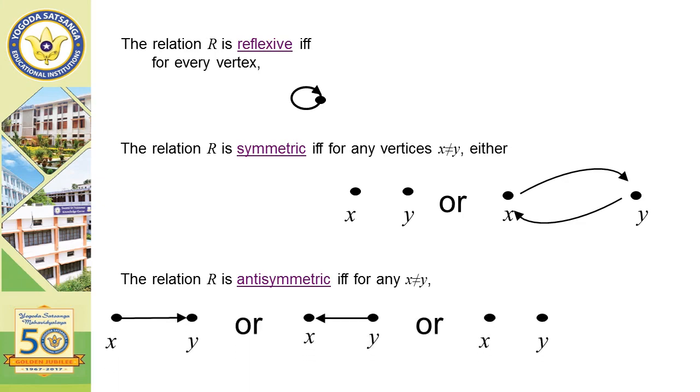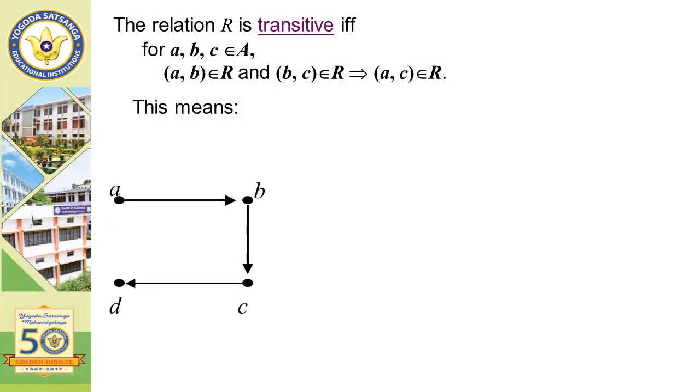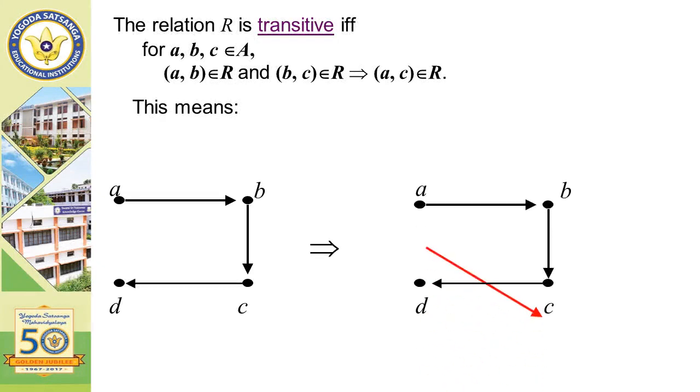Antisymmetric. This is transitive: if (a, b) belongs to R and (b, c) belongs to R, then (a, c) belongs to R. That is, (a, b), (b, c) give (a, c); (a, b), (b, c), (c, d) give (a, d); (b, c) and (c, d) give (b, d). The red lines show the transitive joining of two vertices which hold the transitive property.